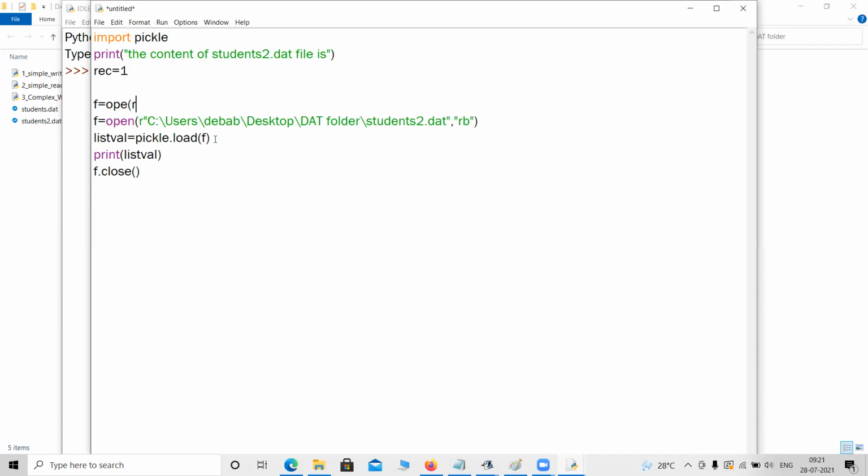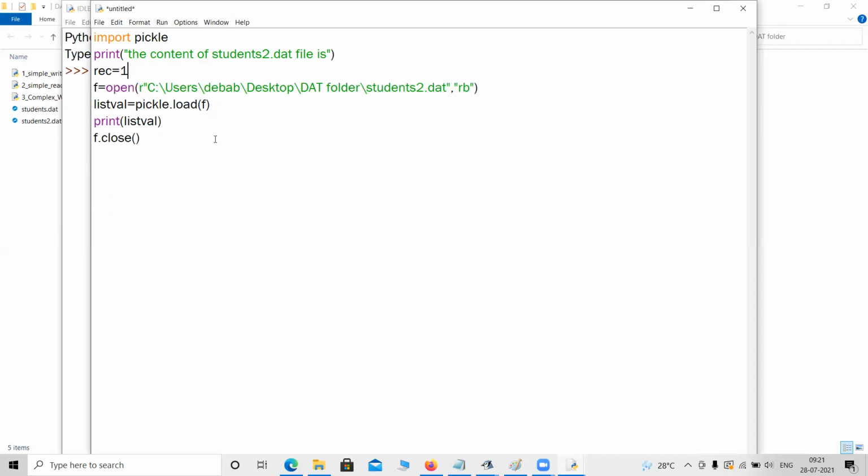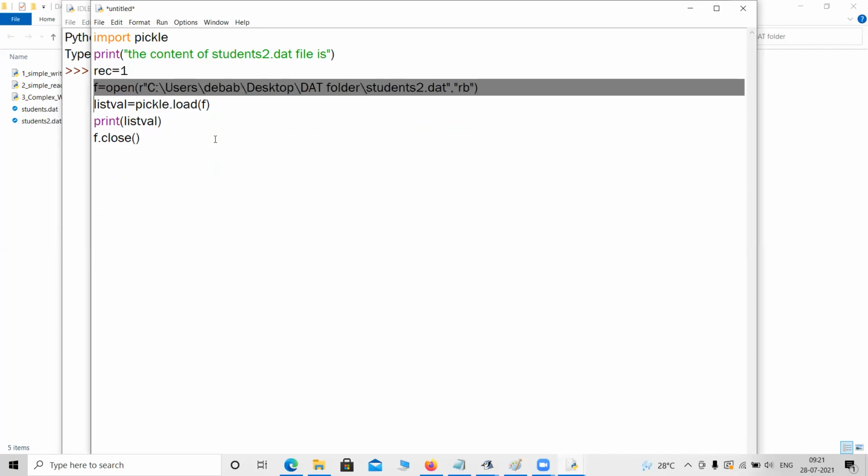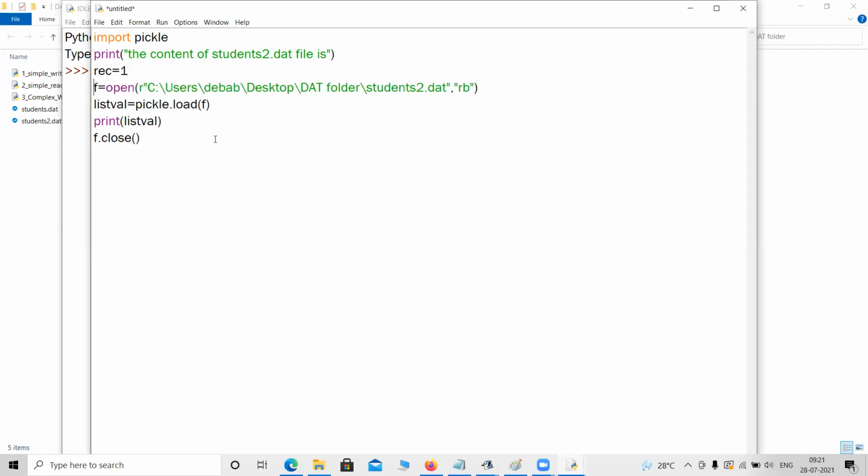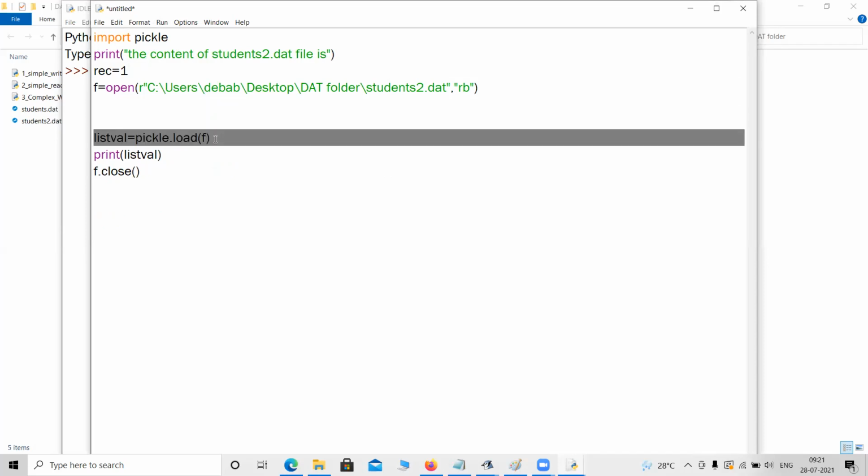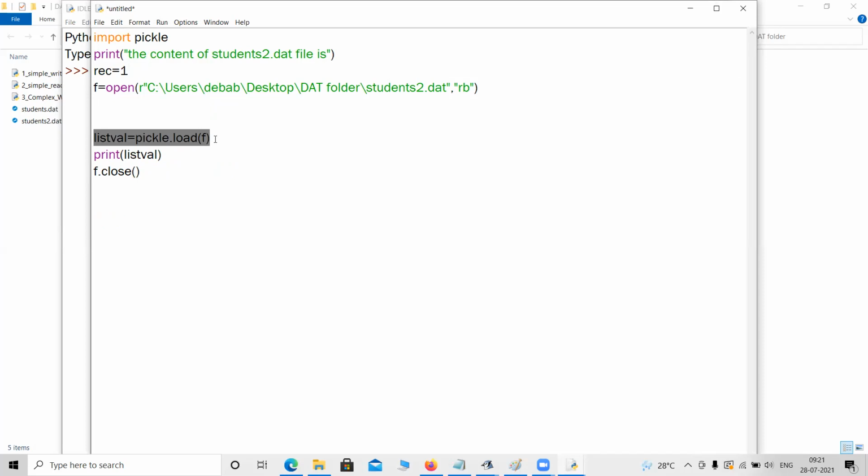Okay, so now f dot open, I will reuse this line. F open, so I am opening the same file, student.dat, student2.dat this time. And now this is the important line, how we are taking the output from the file and loading it inside list. So I need to place this inside a while loop.